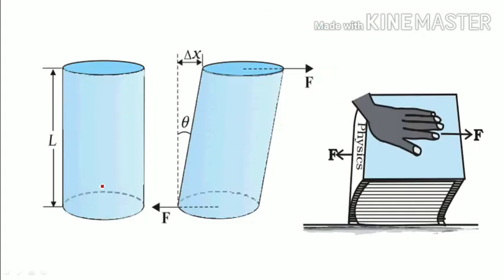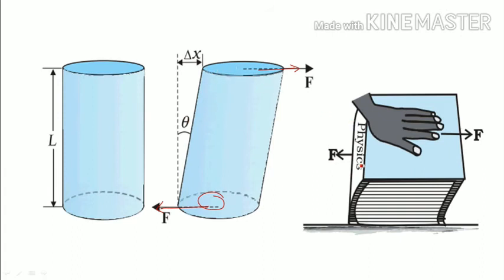Now I have taken a cylinder of length L. Now I am applying two forces on the top. One force is like this, and at the bottom one force is in the opposite direction, but both forces are tangential in direction. Now because of this, what happens? The top and bottom plates are displaced by some length, that is known as delta x, and the angle with the vertical is known as theta. With angle theta, now this top plate is displacing.